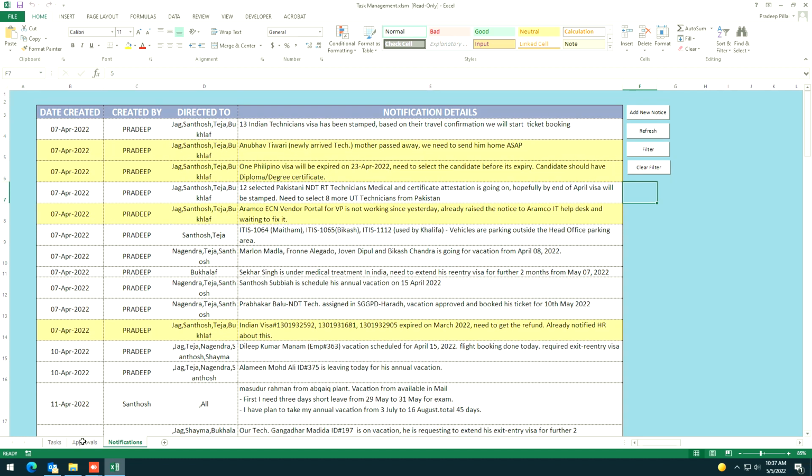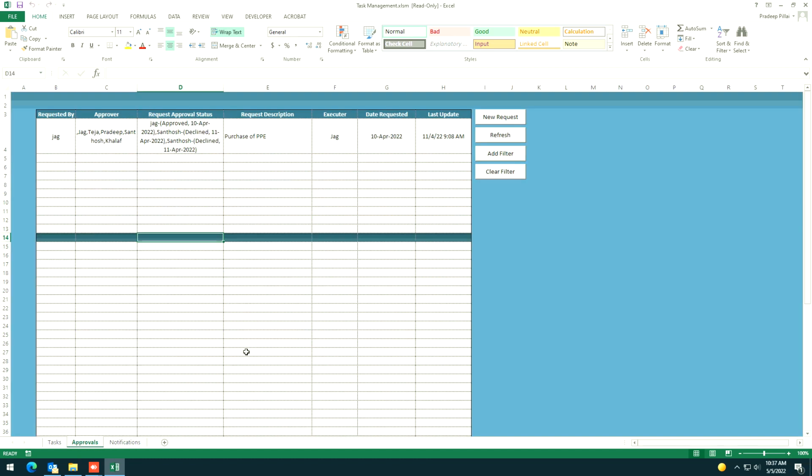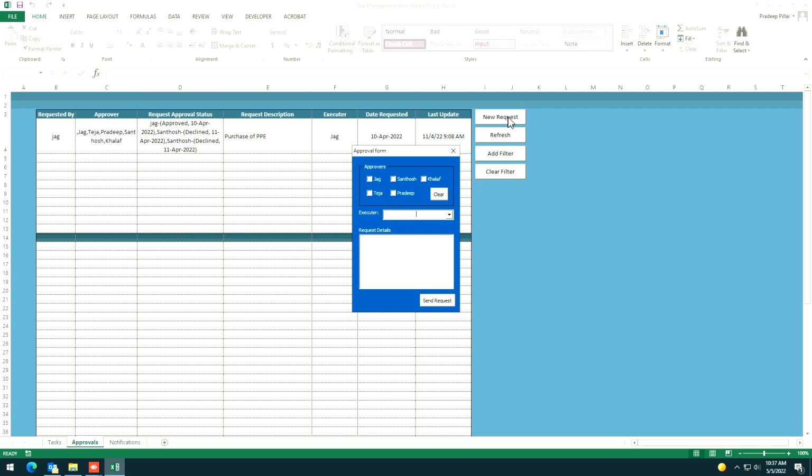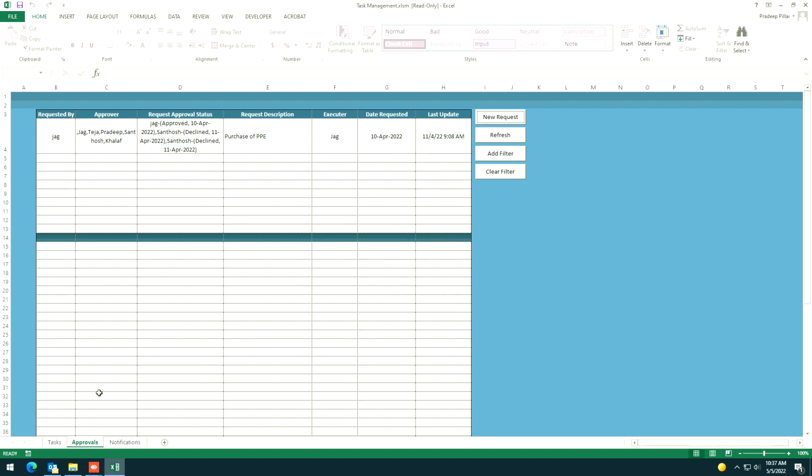And for approvals, you people are entering the approvals, but whenever you request an approval, please notify the executor, as accounts, Ahmad or Alan. If you notify Ahmad, he will be informed, so that Ahmad can see this approval and he can release the fund. So for approvals, please raise a request and mention the name of Ahmad.